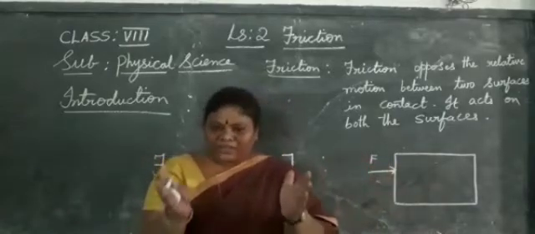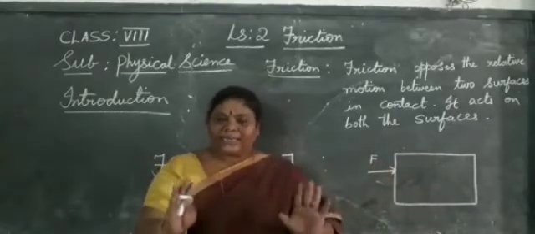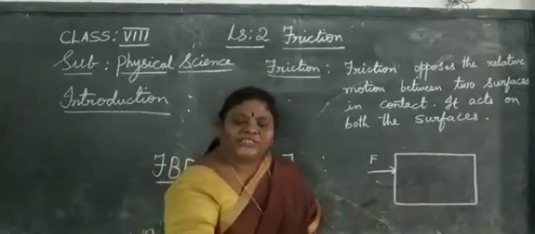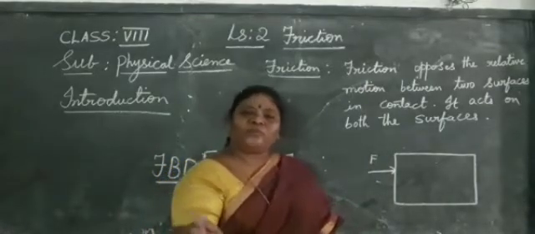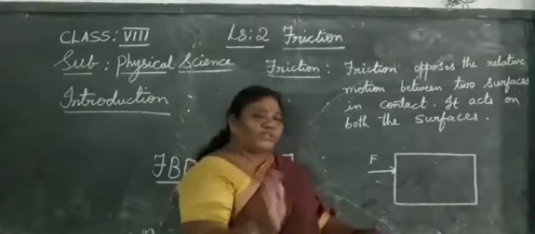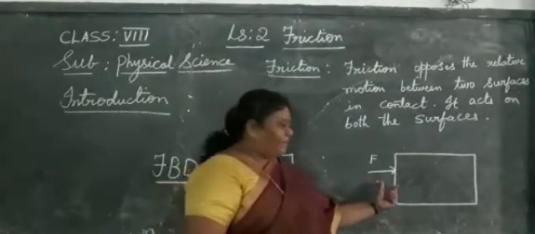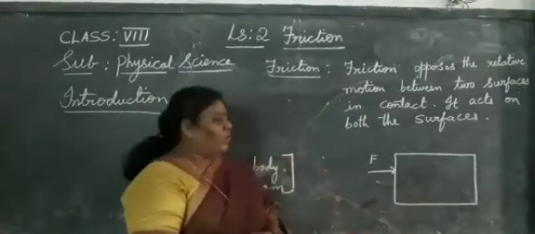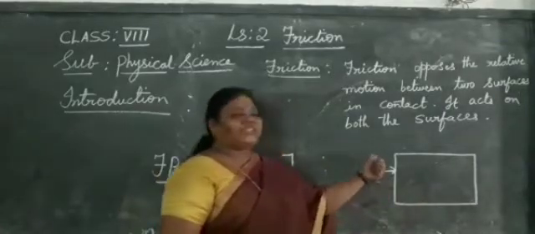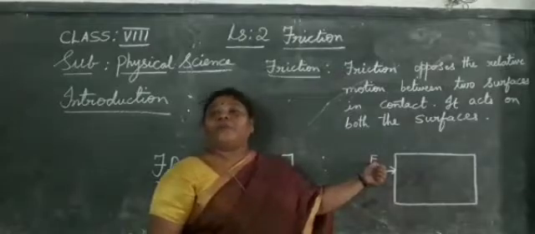Suppose a book is on the table, at rest. You push gently, so the book changes its place. Yes or no? It moves a little. Force is applied. Same way, I am pushing the rectangular box. The applied force is denoted by capital F.